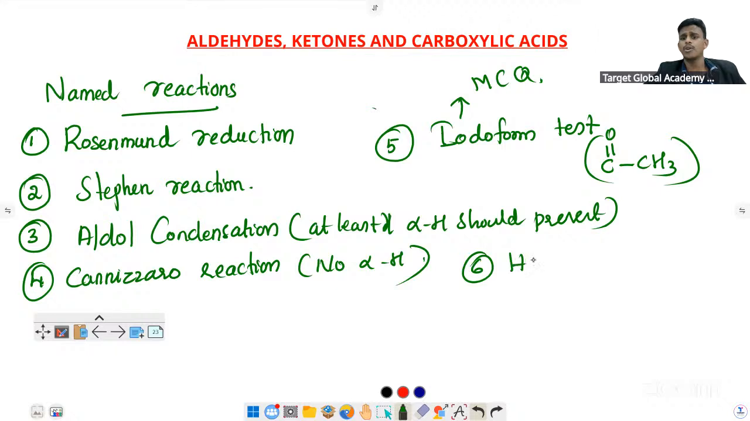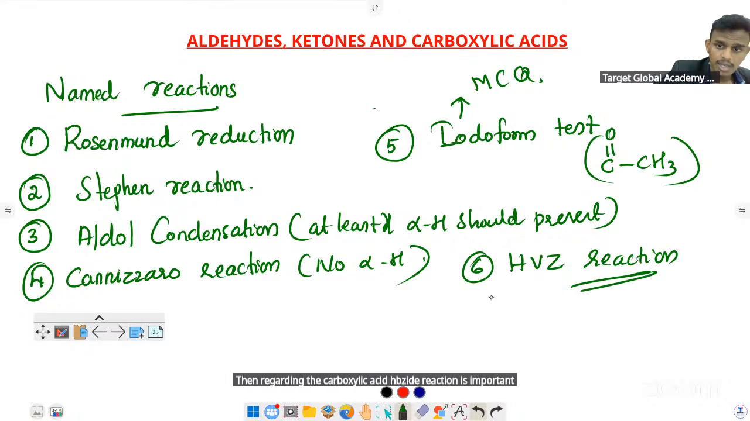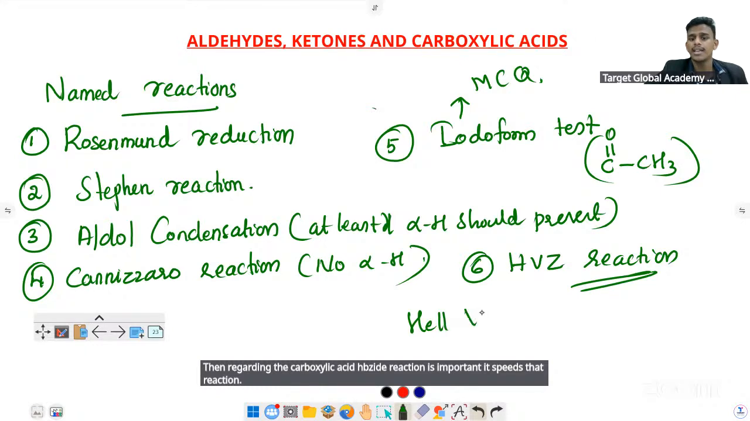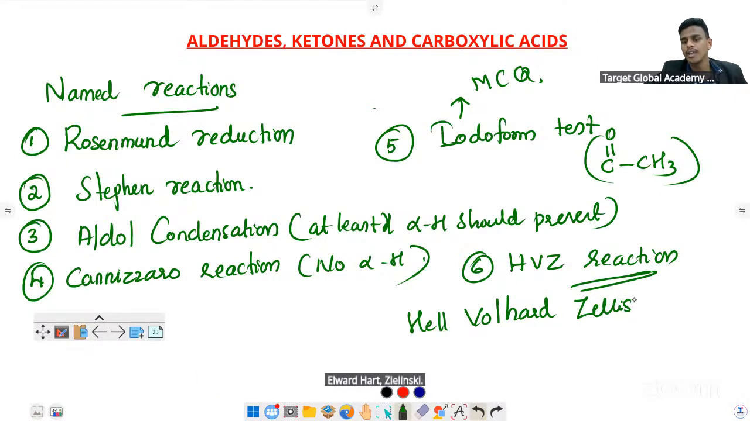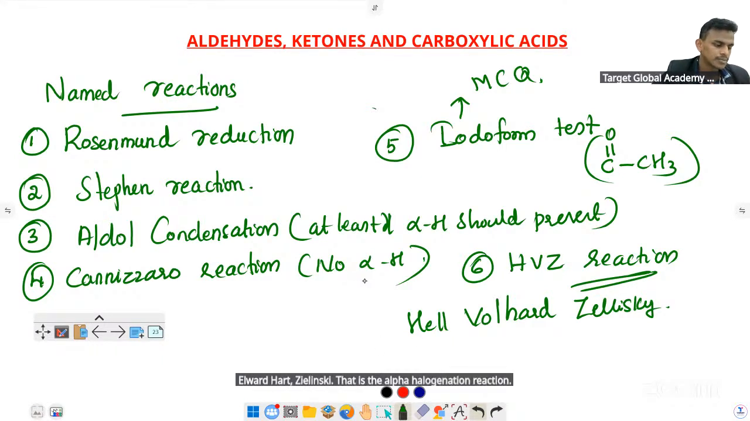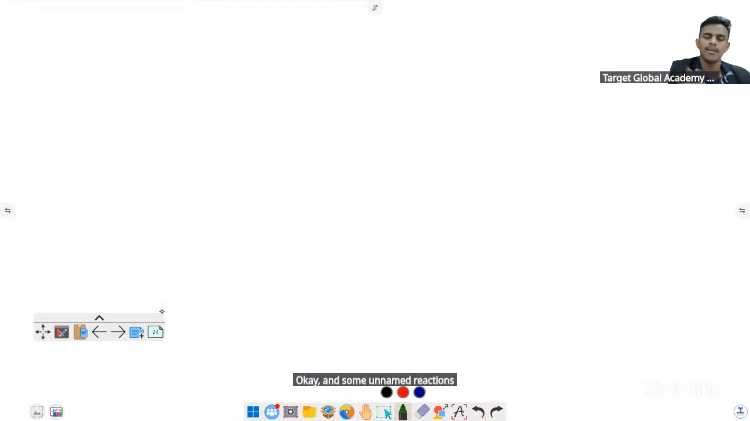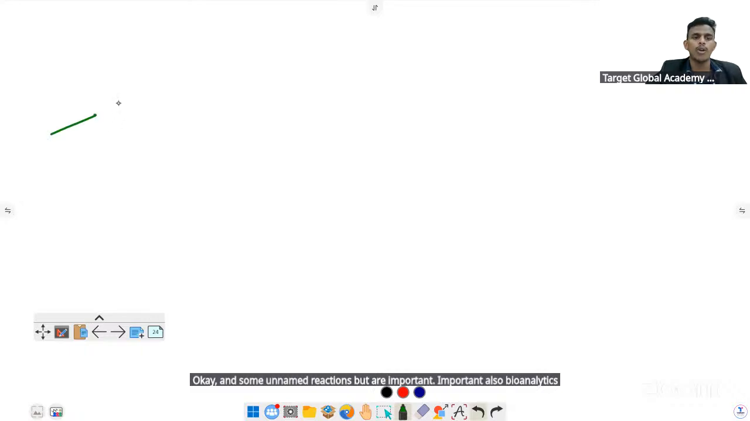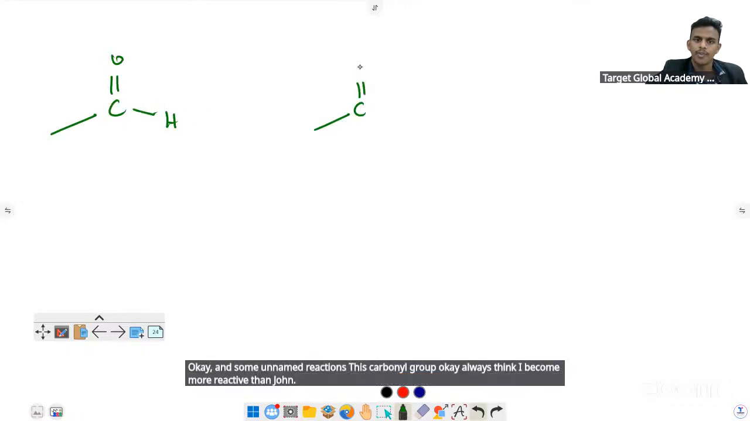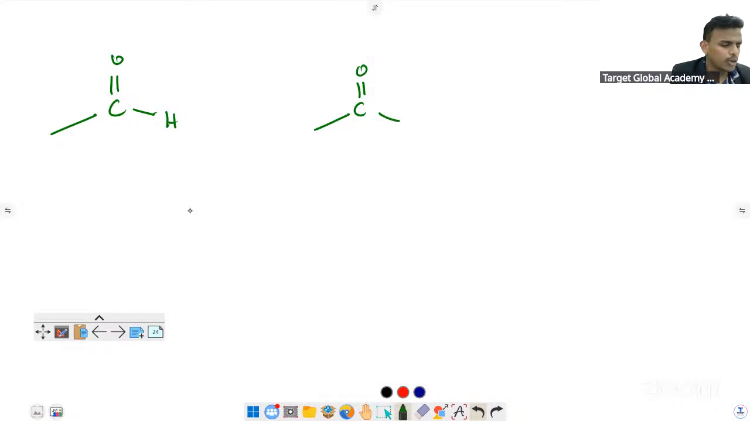Then regarding carboxylic acids, the HVZ reaction is important. The full name is the Hell-Volhard-Zelinsky reaction, which is an alpha halogenation reaction. And some unnamed reactions are also important, like those of the carbonyl group. Always remember aldehydes are more reactive than ketones. That kind of question you can expect.